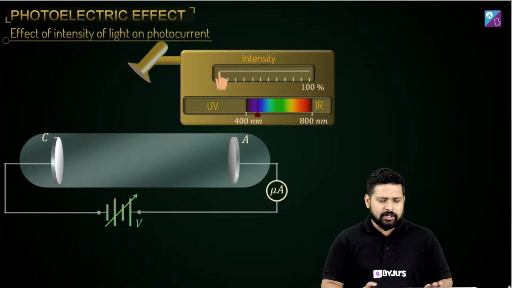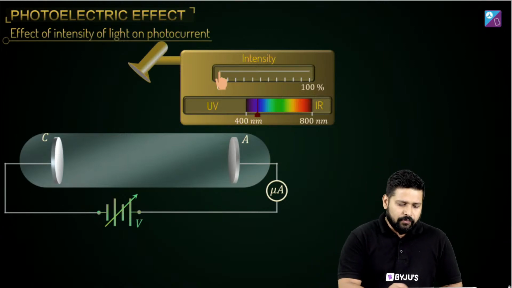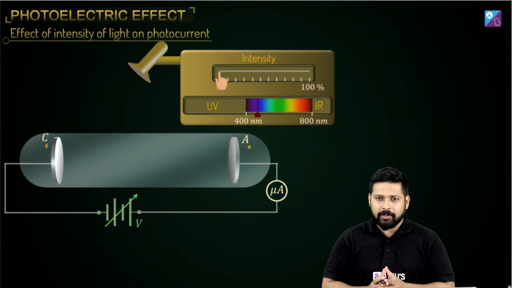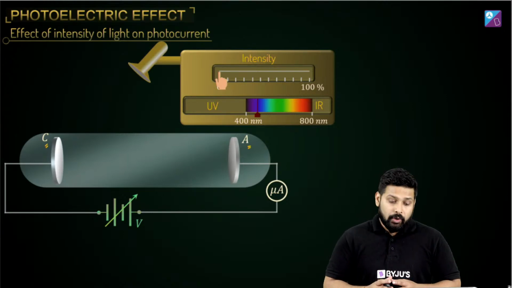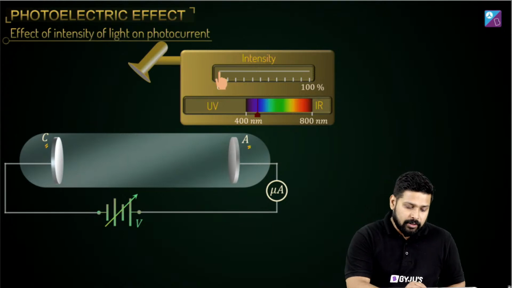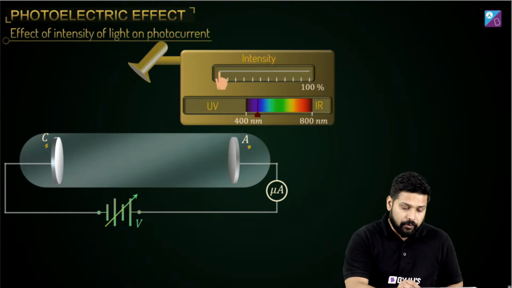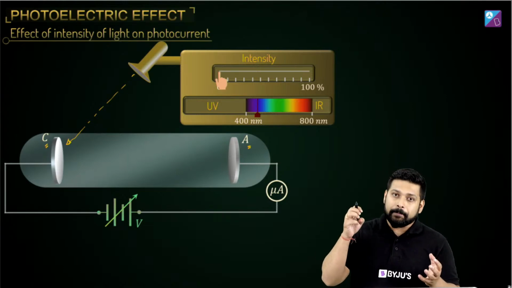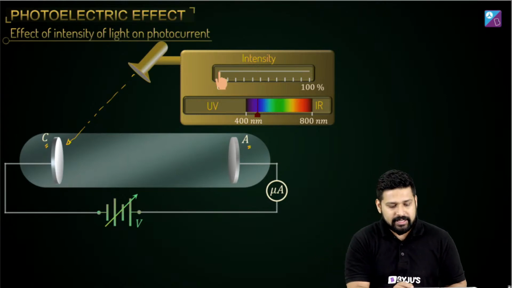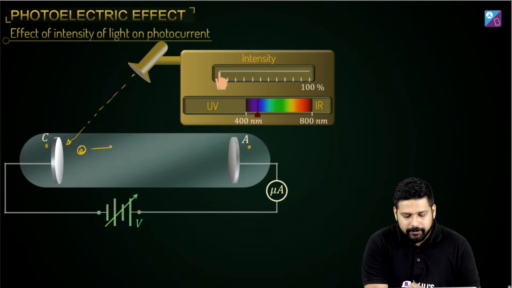The setup consisted of a vacuum tube wherein we had one end as C, another end as A. And we'll have this transparent tube from where light is going to be incident over here. As the photons come, they'll strike this metal surface and electrons will be ejected.